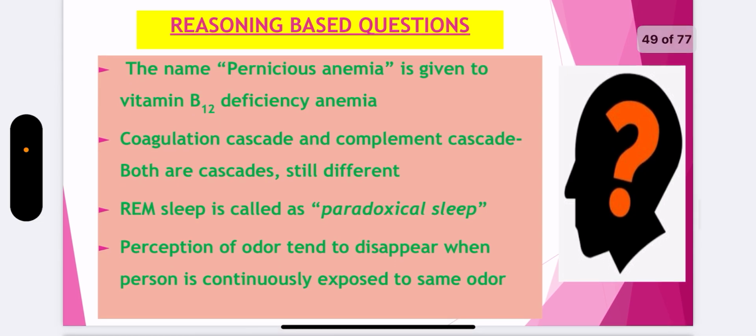Name pernicious anemia is given to vitamin B12 deficiency anemia. Why? Coagulation cascade, complement cascade. Both are cascades, still they are different. Why? REM sleep is called as paradoxical sleep. Why? Perception of order tends to disappear when person is continuously exposed to same order. Why does that happen?